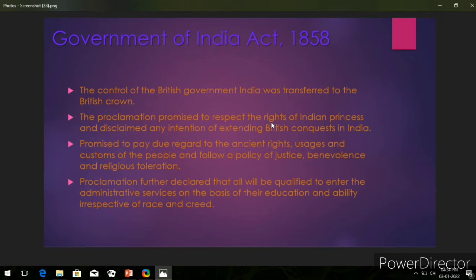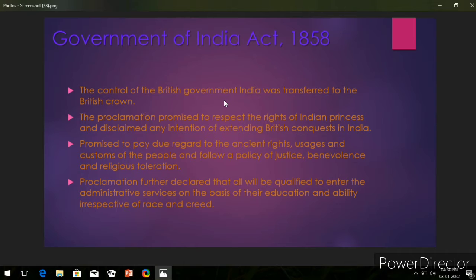Let's see what happens as per this act. The very first line: as per this act, the control of the British government in India was transferred to the British Crown. You know what it means. For the first time, the British government was going to assume control of all the Indian territories which were under the Company, the East India Company Act.